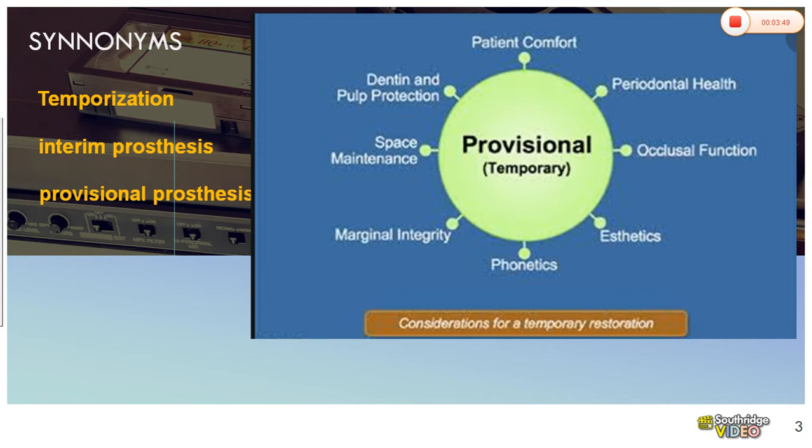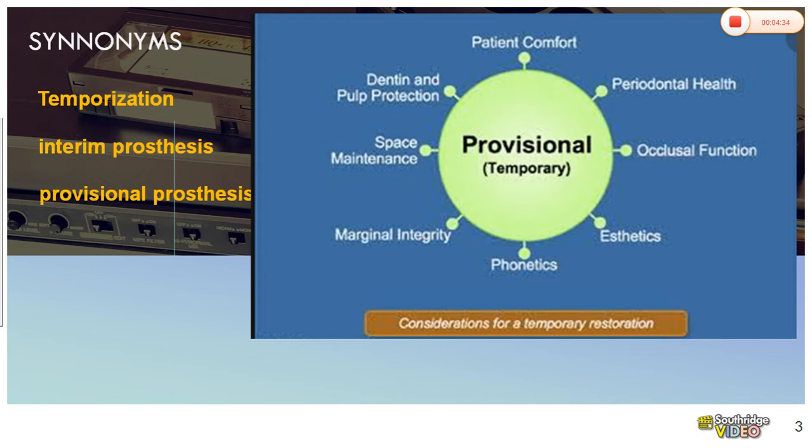So when you give the provisional restoration, you should maintain the space created after tooth preparation. And marginal integrity: the margins of the preparation have to be maintained and should not lead to fractures. Phonetics: when a few teeth are lost, the speech of the patient will be altered. So when you prepare the tooth to replace a missing tooth, you have to give the temporary restoration so that the phonetics or speech of the patient will be restored.